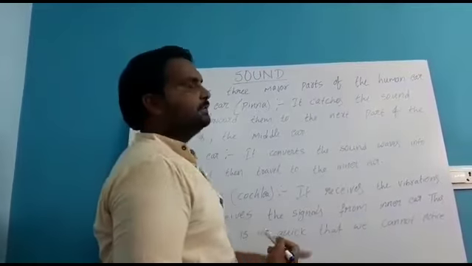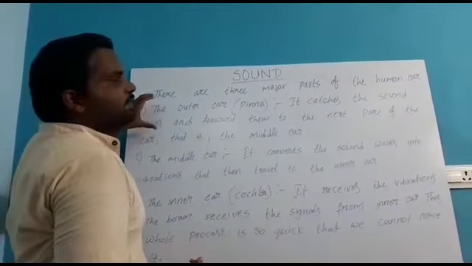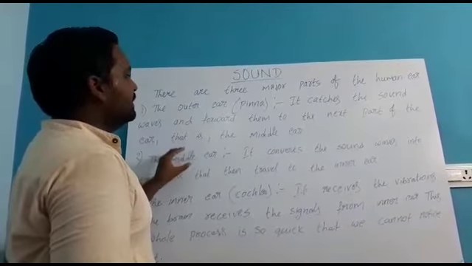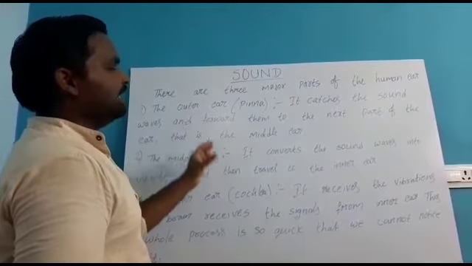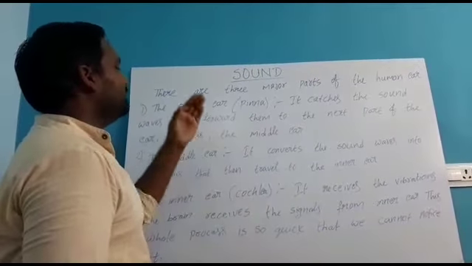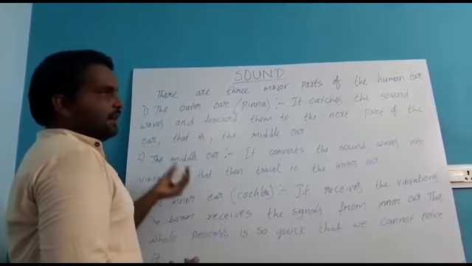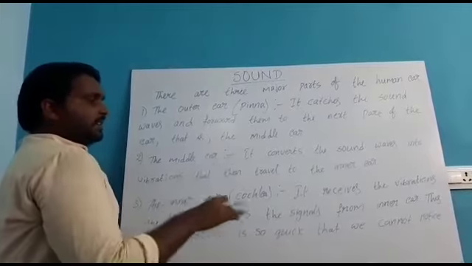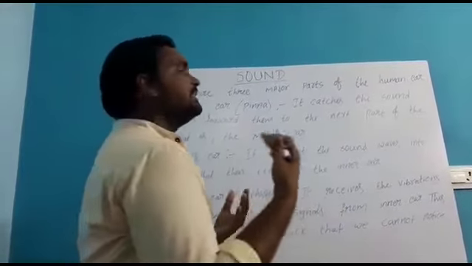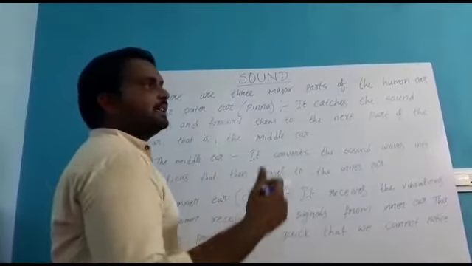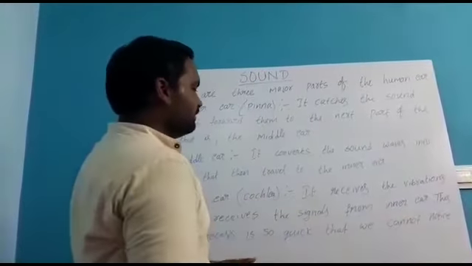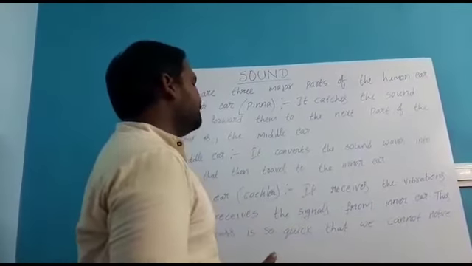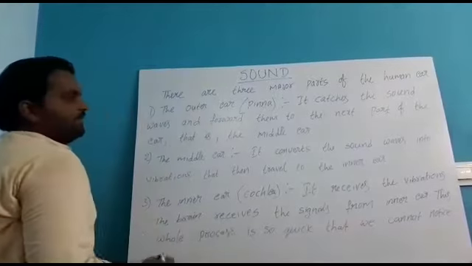So first the outer ear will absorb the sound waves. After that it will transport them to the middle ear. This middle ear will absorb the waves and convert them into vibrations. These vibrations will be absorbed by the inner ear. After that it will transport them to the brain. The brain will catch those signals and convert them into electrical signals, so we can understand that some sound is there. All this process happens very quickly, so we can't notice it.